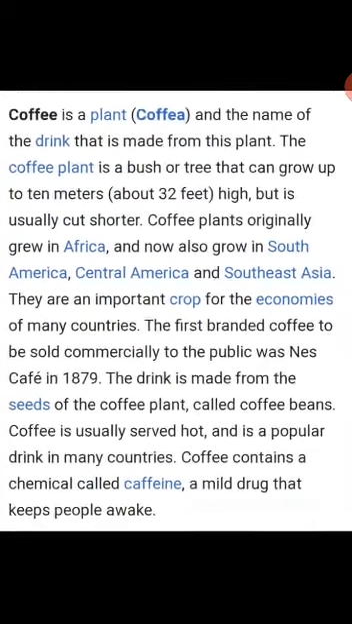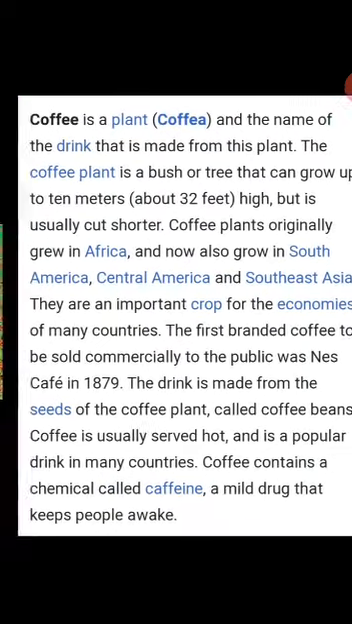Brazil is the largest producer and exporter of coffee in the world. USA is the largest importer of coffee in the world.